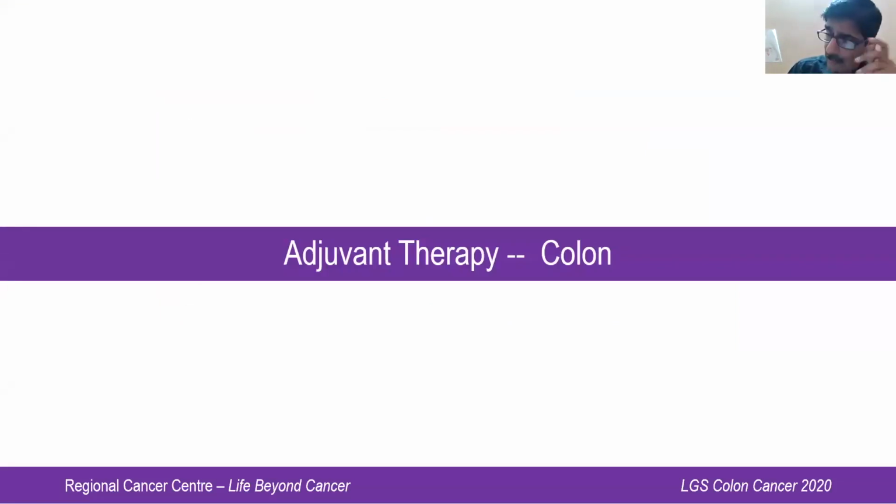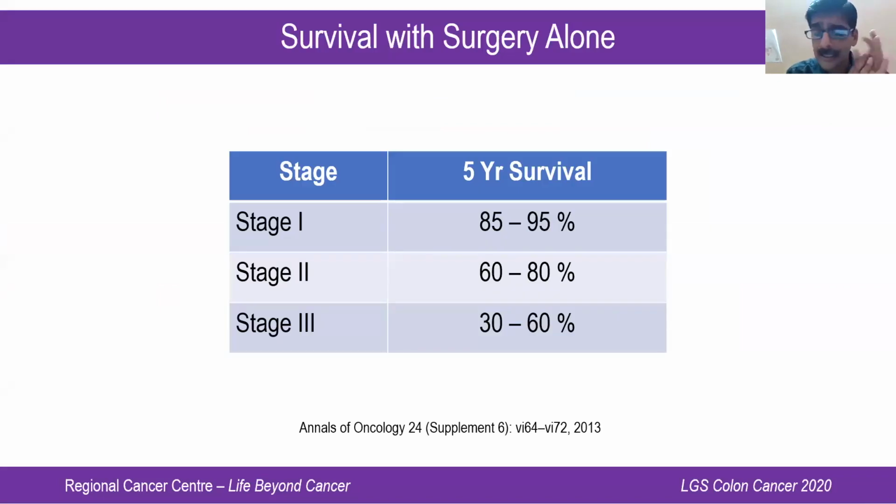Now, the second aspect I would like to discuss over here is the role of adjuvant therapy in colonic cancer. As I said initially, in a stage 1 colonic cancer, if you do surgery alone, you have 5-year survival of about 85 to 95%. In a stage 2 cancer, with surgery alone, you have an outcome of 60 to 80%. It's 5-year survival, surgery alone. But in a stage 3 patient, you have survival of only 30 to 60%.